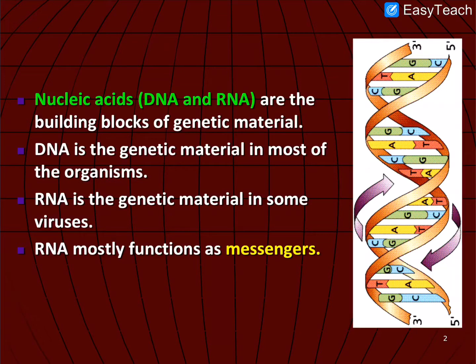Okay, RNA acts as genetic material in only some viruses, and in prokaryotes and eukaryotes, RNA mostly functions as a messenger which transfers genetic information from the nucleus to the ribosomes, where, by using the information encrypted in the genetic code, they synthesize proteins. So in prokaryotes or eukaryotes, RNA only acts as the messenger which carries genetic information from the nucleus to the cytoplasm, and this genetic information is used to synthesize proteins.